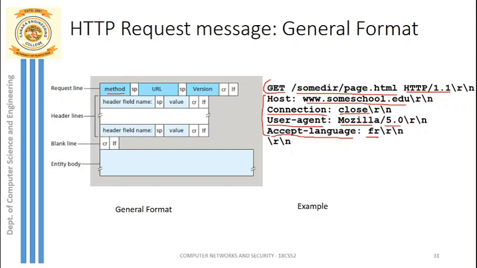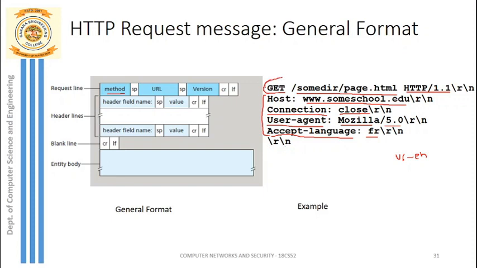Now it is FR, which stands for French. If we have English, then it will be US English. Next comes a blank line, which is just a carriage return and line feed.